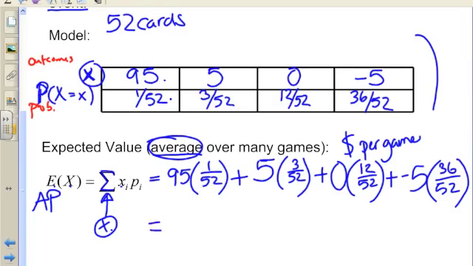When I did it, I got negative 1.35. So what does that mean? That means I am losing $1.35 per game. On average, I might win a few, but on average, I'm losing money every time I play this game. Should I play it? Probably not, because this says I'm losing money every time I play this game, on average. By the way, carnival games, any sort of gambling you will do in Vegas has a negative expected value. That's because they want to earn money from those games.